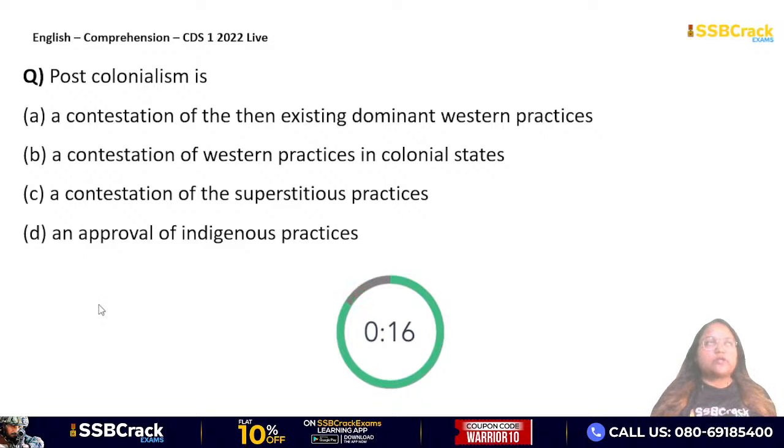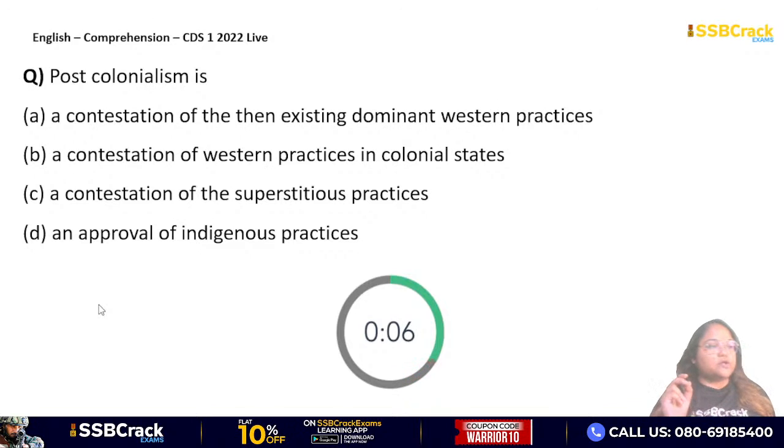Post-colonialism is. Now one thing I want to make clear, guys, जब भी आप comprehension के questions करोगे, do not use your own knowledge, your own opinion और आपकी information answer के हिसाब से. You have to go into the passage and try to find the answer from the passage. You need not use your own knowledge or your own opinion while choosing the answer. ठीक है, तो जैसे यहाँ पे question है post-colonialism is. No matter how much you know about it, you have to choose the answer about the post-colonialism which is given in the passage itself. Okay.